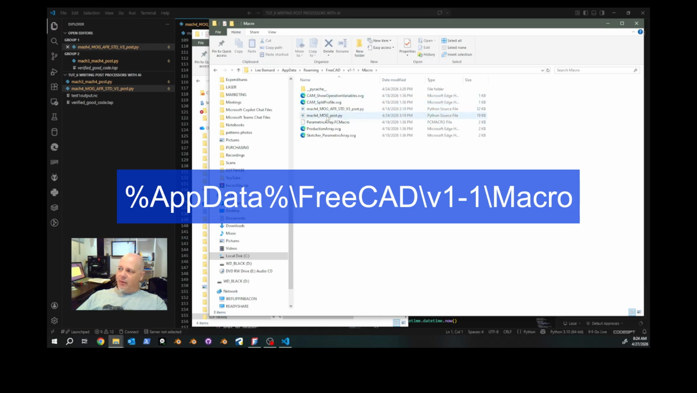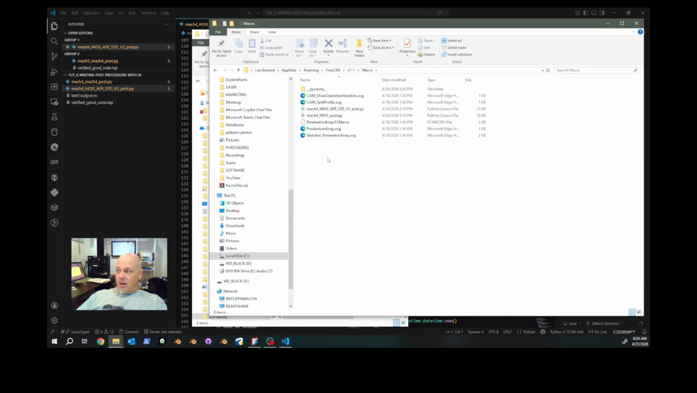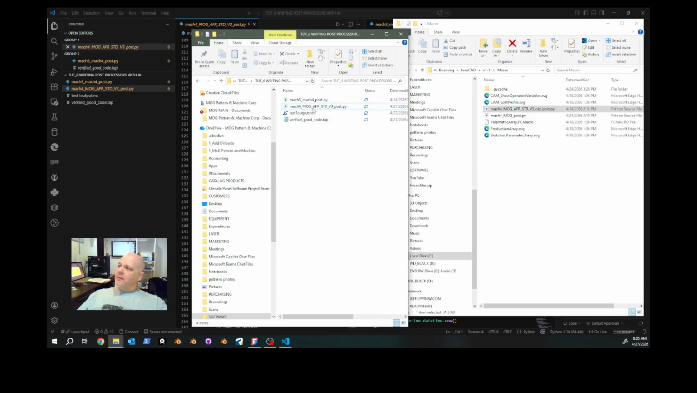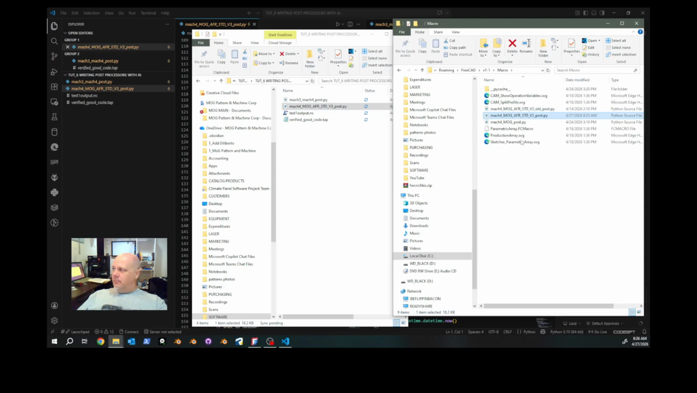And I've added, these are all add-ons that I've written and added in. So here is where you want to put that new post processor, and you can simply click on it. This is the post processor that was just written by Claude in Visual Studio Code. So let's click on that and drag it into our macro folder. And there it is. Now let's switch back to FreeCAD.